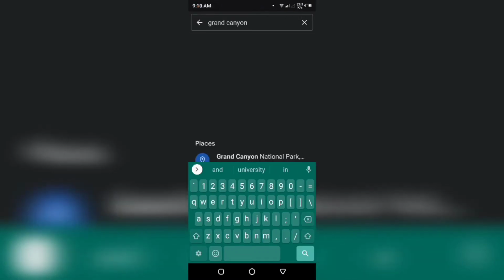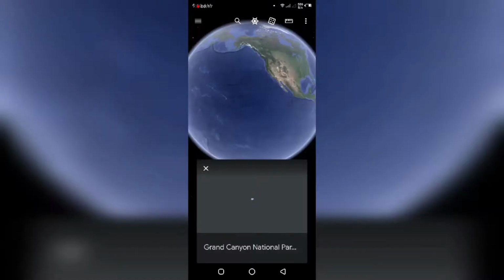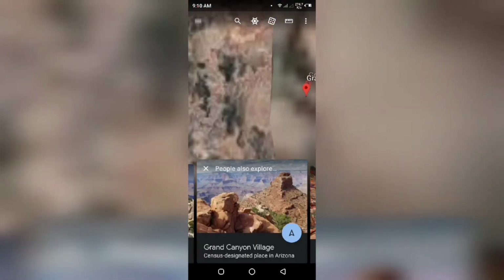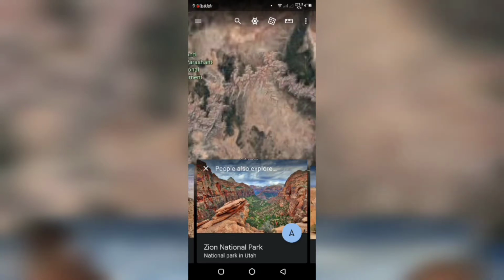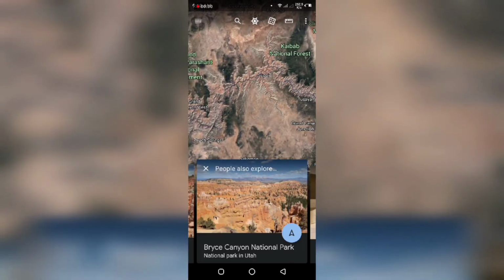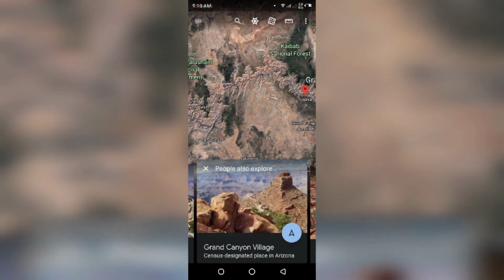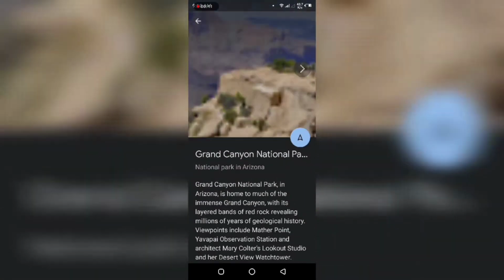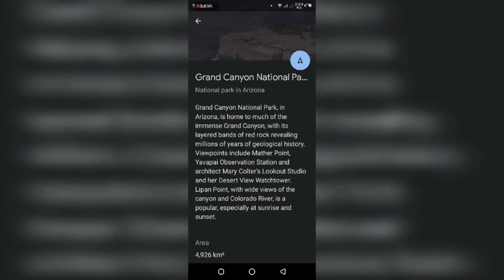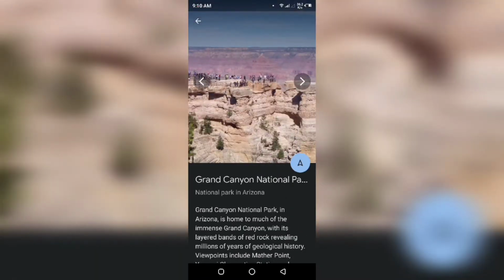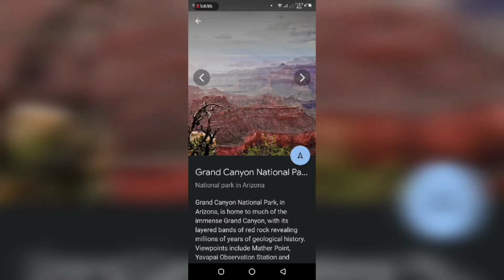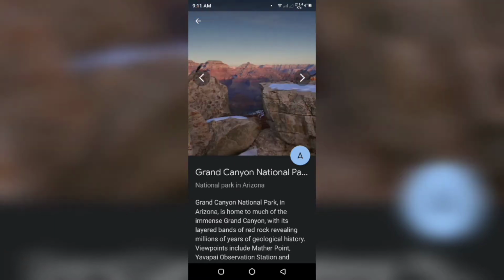But now I want to tell you how we can go from Google Earth. So I typed here the Grand Canyon and now we are going to the place. You can see the rocks. All the amazing facts related to Grand Canyon I have already discussed in my previous video, which I will give you in the description. Now you can see here are some of the pictures of Grand Canyon.